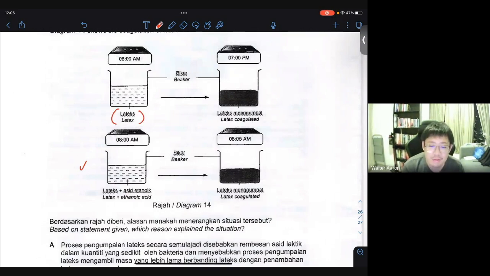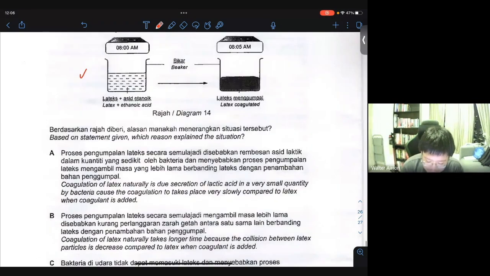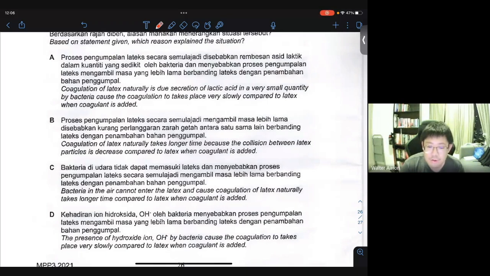Why? Because there's bacteria in the air. Bacteria in the air can contaminate the latex and cause the production of acid. The acid produced by the bacteria can coagulate the latex naturally, even if you don't add the acid inside. So I'll say the best answer to describe this particular situation is actually A, okay?